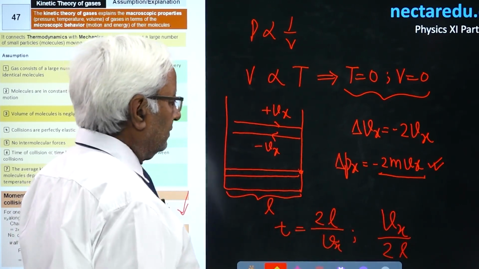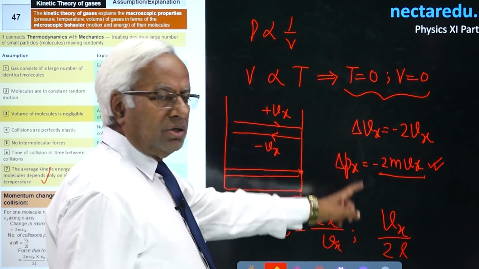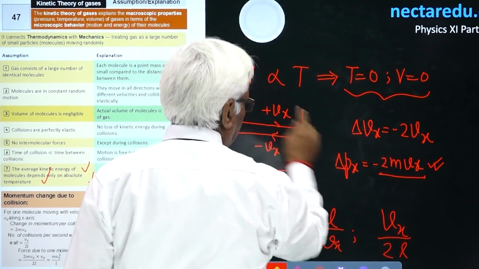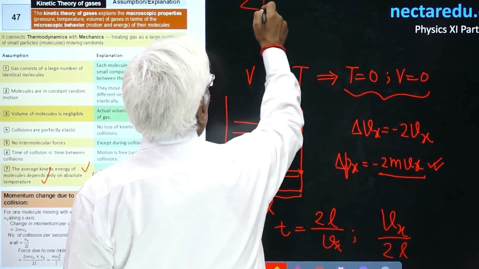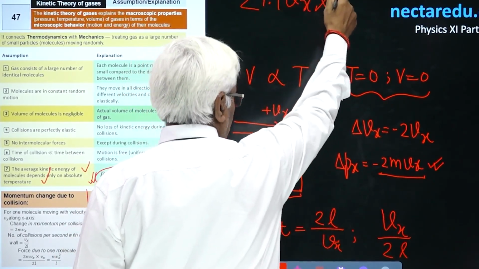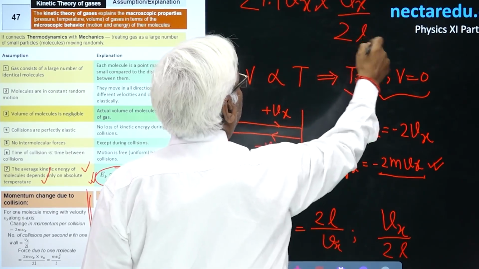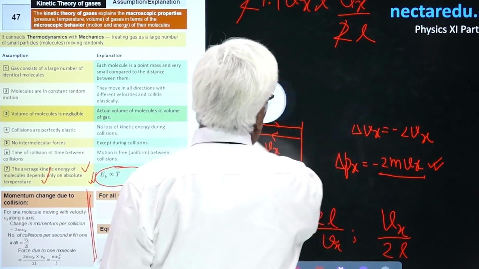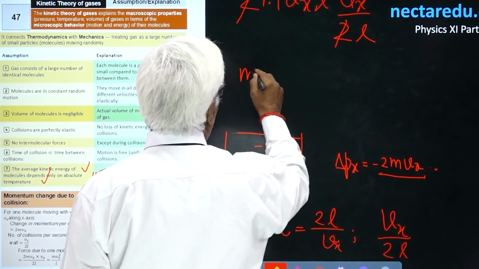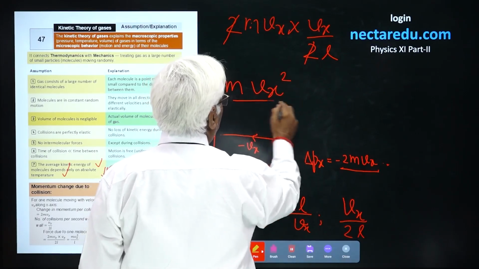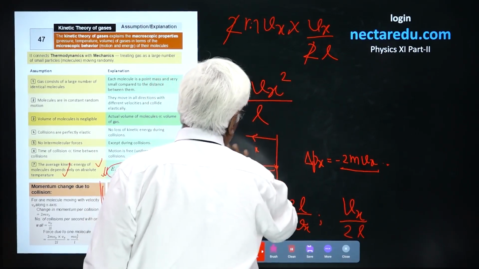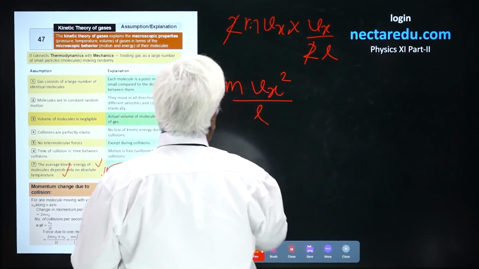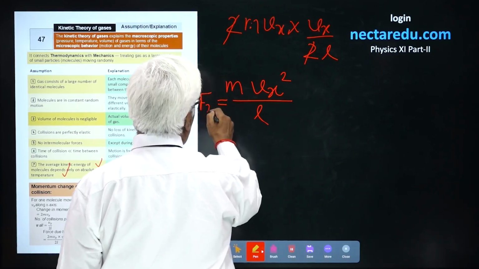You want to find the total change in momentum per second. You multiply the two: 2mVx into Vx upon 2L, that is mVx square upon L. This is the change in momentum per second. Rate of change of momentum is called force. So this could be written as Fx.